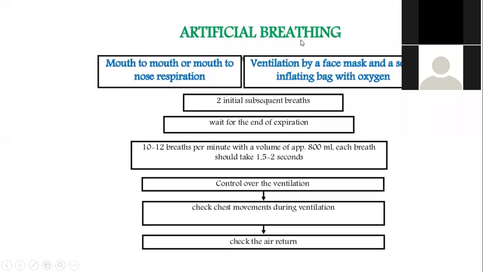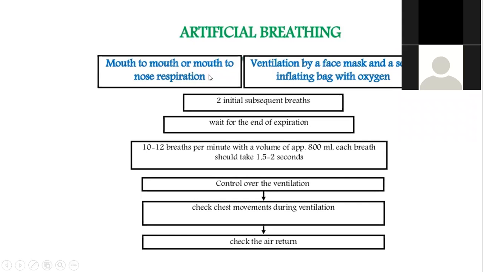So artificial breathing, there are two types of artificial breathing. Outside hospital, you do mouth to mouth or mouth to nose. So this is a bit difficult. Mouth to nose, not familiar. Nobody is actually expert on that. But mouth to mouth is quite easy because your mouth and the patient's mouth are similar in size.